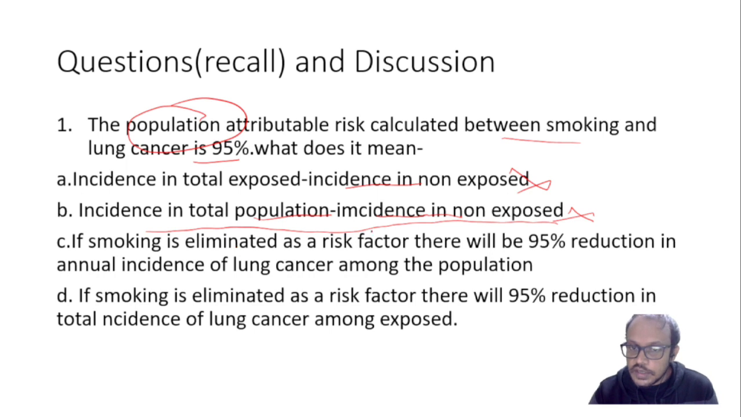If smoking is eliminated as a risk factor, there will be 95% reduction in the annual incidence of lung cancer among the population. So, that should be the language. I have told you in our class that language is important in terms of risk ratios. If smoking is eliminated, means if we remove smoking, there will be a 95% reduction in the total cases in the population. For example, if there are 100 cases and smoking is removed, only 5 cases will be there. So, 95% of the cases in the population are attributable to smoking. So, that should be the answer.